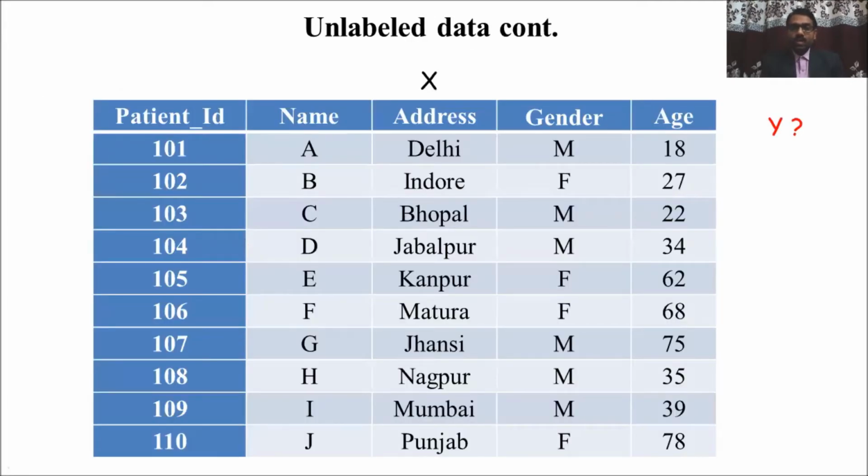In this patient database, only the input is given, all the observations and records in the table, and we have to find y. Based on the attributes or features of the patient, we find out the output. So these are the features, and based on the features, we find the output in the unlabeled data.